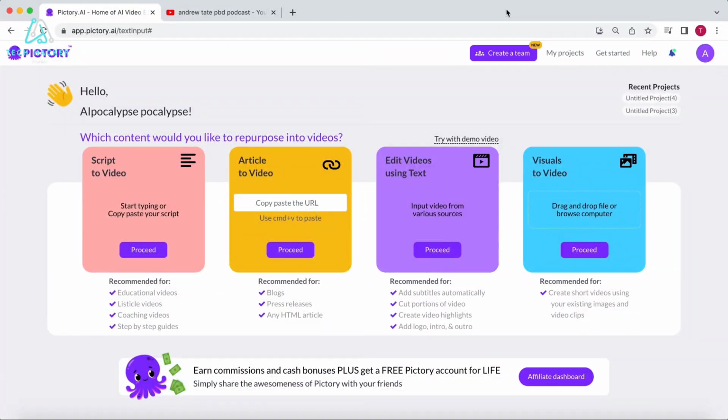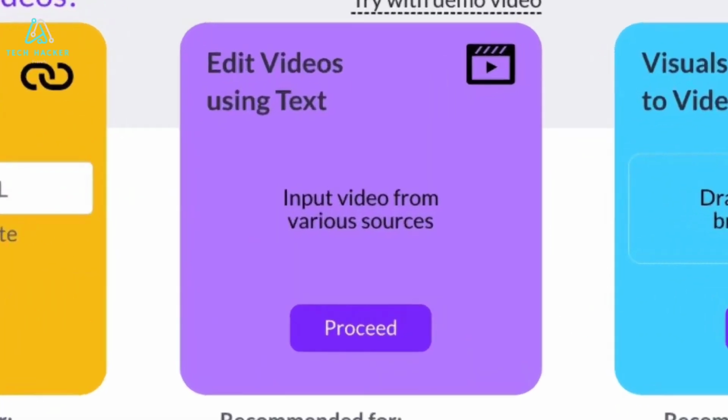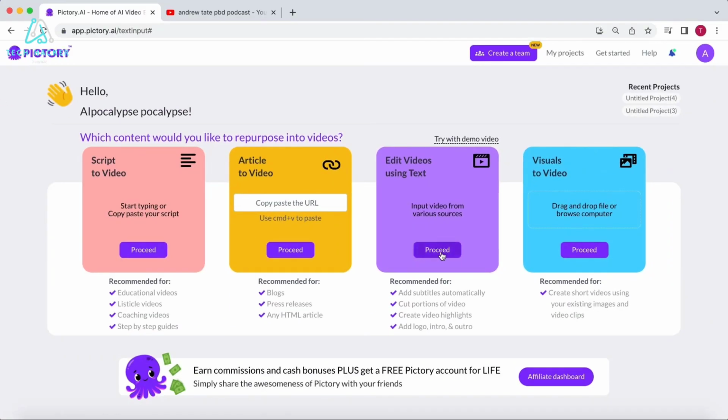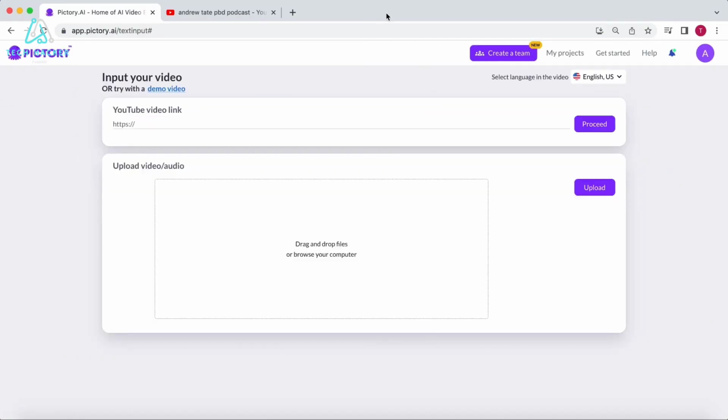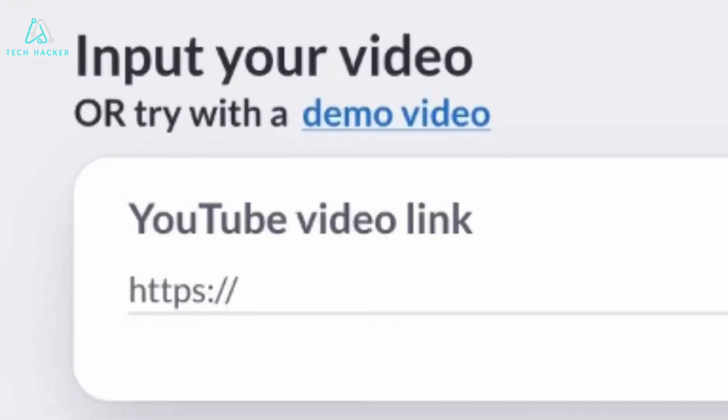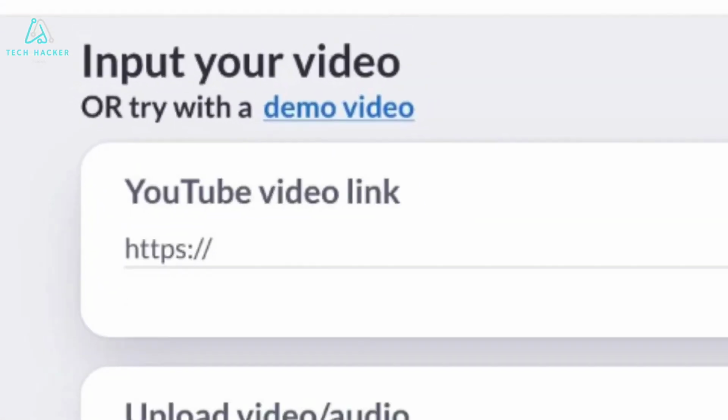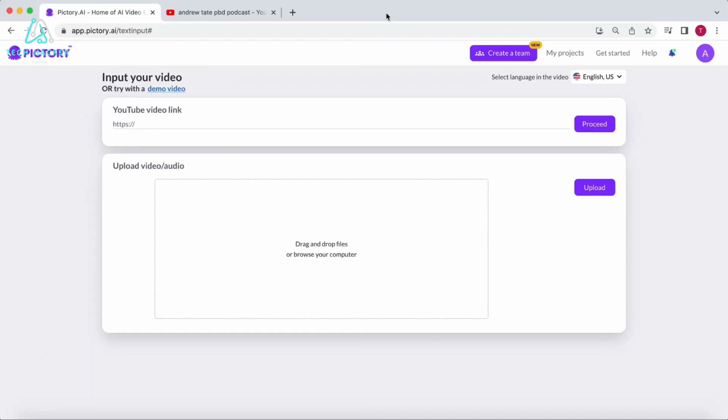Let's get started. Alright, so we are going to Pictory.ai. Again, we will be using the edit videos using text feature. Click on proceed to get started. Pictory has made it very easy to get started with this feature. The only thing you need to do is copy and paste the link from the video into Pictory. So let's look for a video we can use.